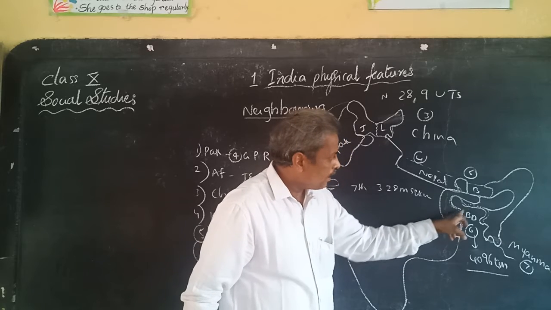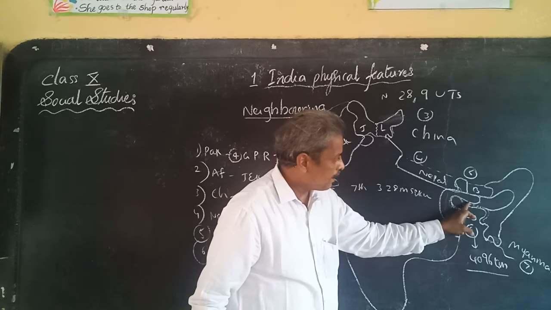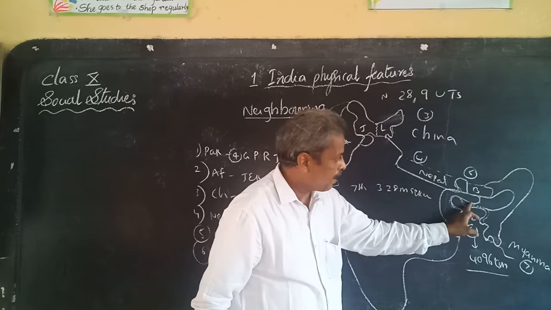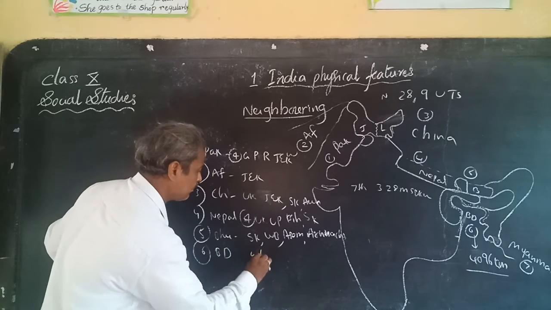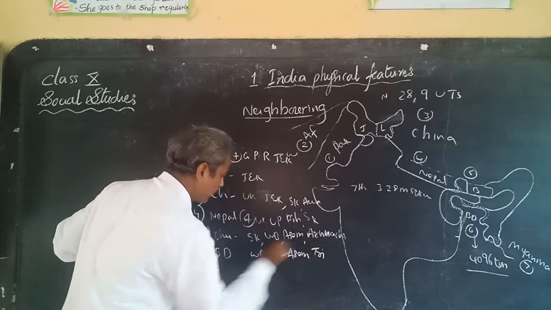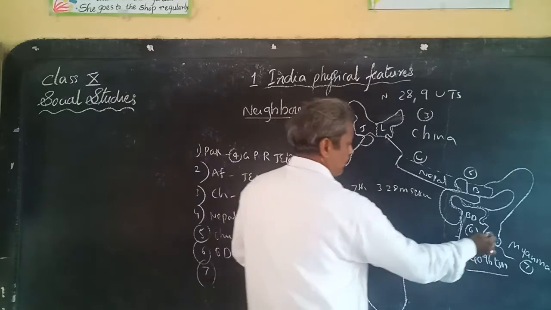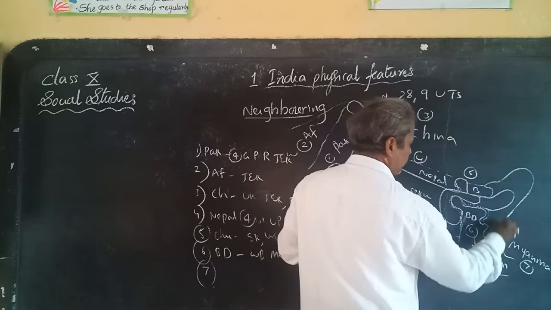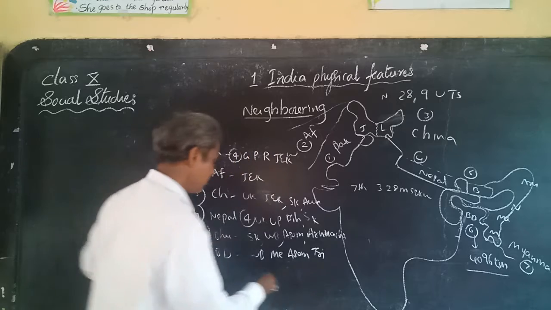Bangladesh has border with West Bengal, Meghalaya, Assam, Tripura. And the last, Myanmar, with Mizoram, Manipur, Nagaland, and Arunachal Pradesh.